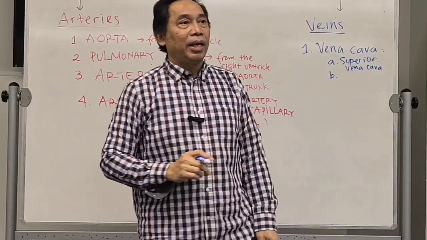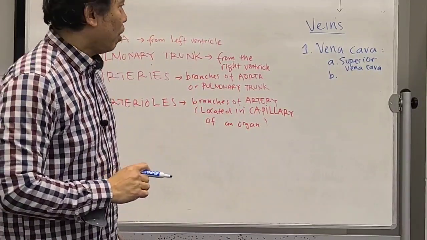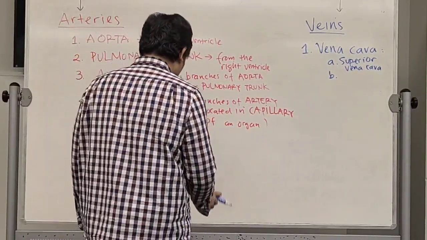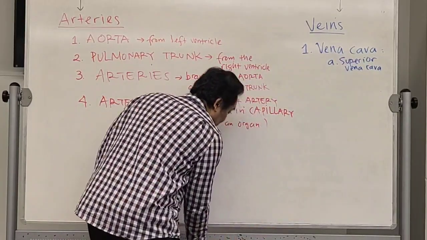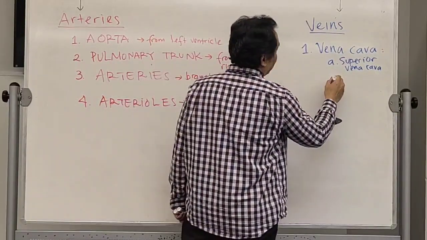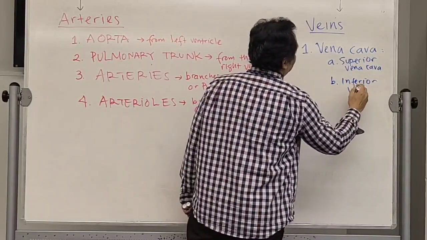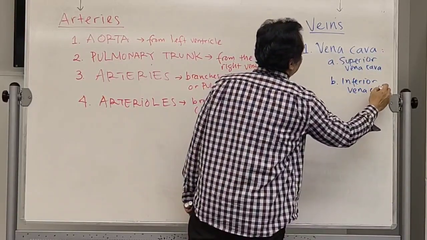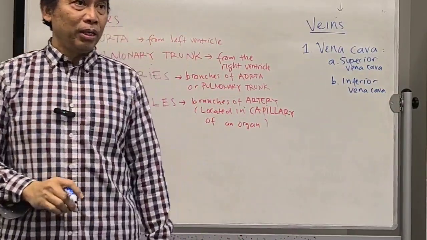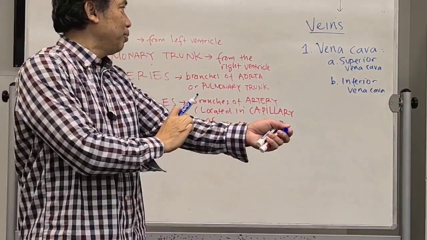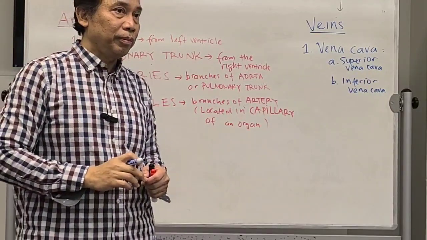And the other one that comes from the lower part of our body, also going into the right atrium, is called the inferior vena cava. Both of them will enter into the right atrium.